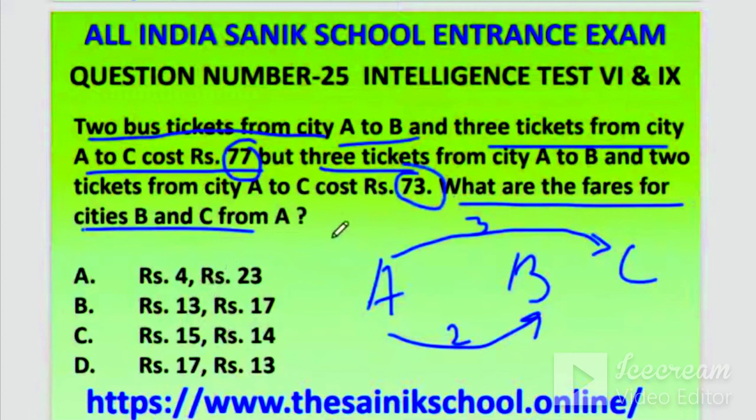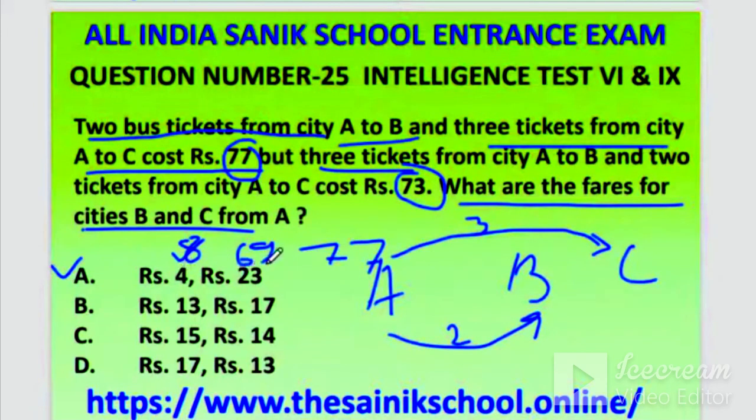So what you will do here, you will check the answer from the answer options. How? In the first situation, suppose you have to check this one. A to B is 2 tickets, and this one is the fare. 2 tickets means 8 rupees. And here 23, 3 tickets of 23. So how much will it come? 3 3 is 9 and 3 2 is 6, 69 plus 8. So it will come 77 if you add. Okay, the first situation is fulfilled.